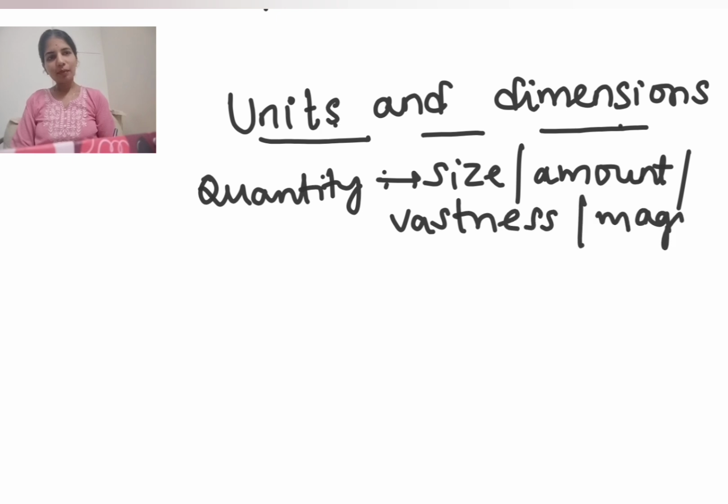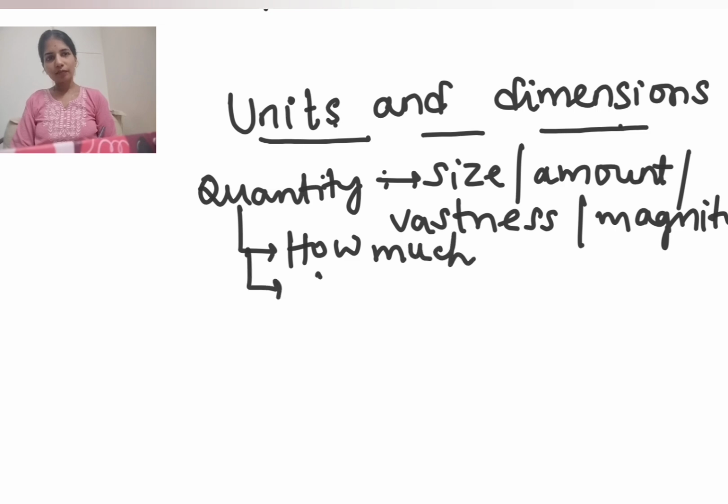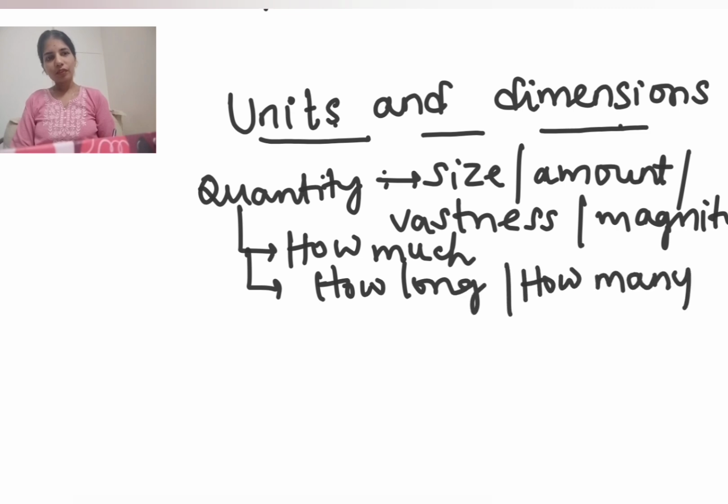Okay, I'll give an example. In simple words, quantity is nothing but how much, how long, and how many. So we'll see a few examples.